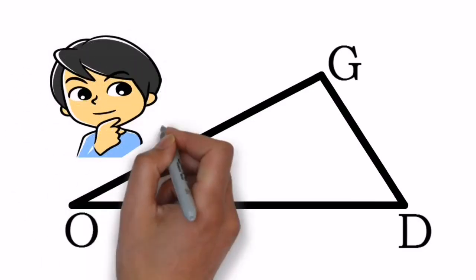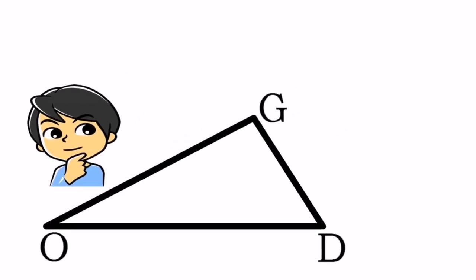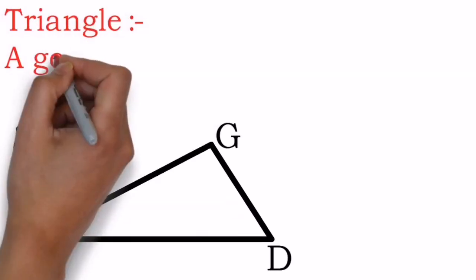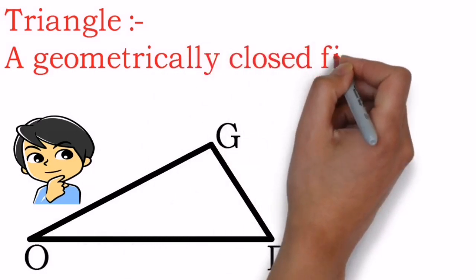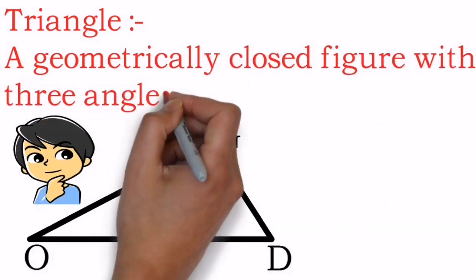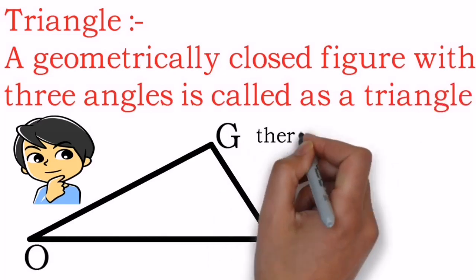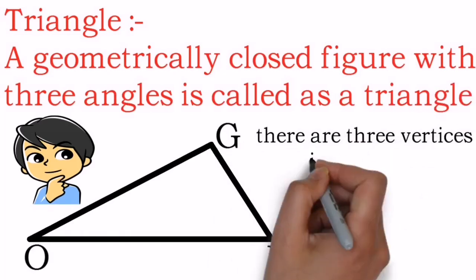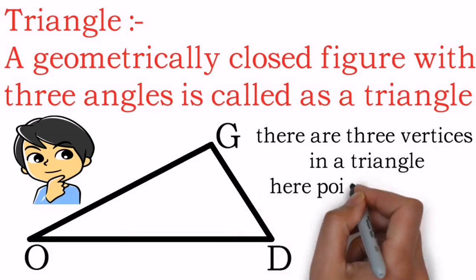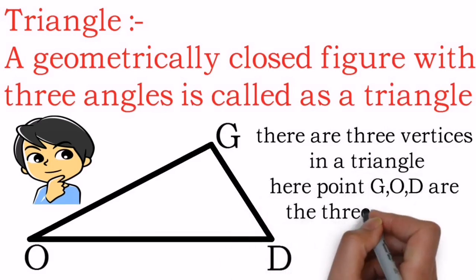Okay, so the way I told you, in simple words we can say a geometrically closed figure which has three angles in it is called a triangle. In this diagram there are not only three angles but also three sides too. Okay, and the most common thing that we see in the diagram is vertices. Okay, points G, O, D are the vertices in this diagram.